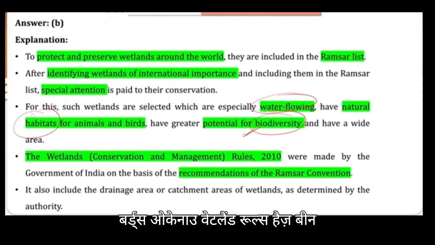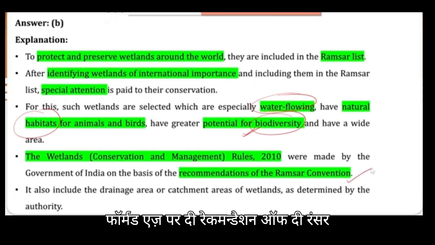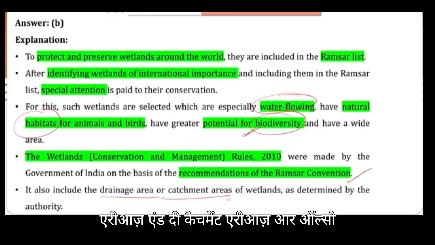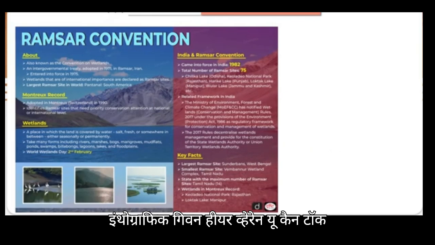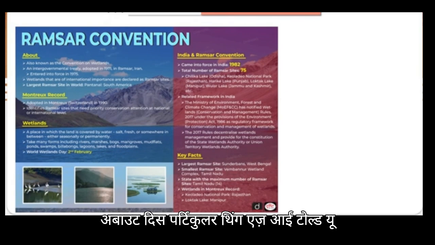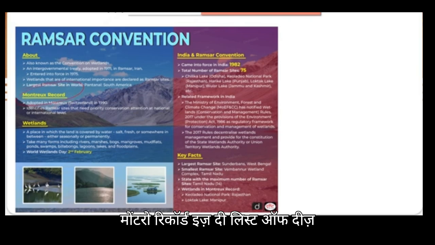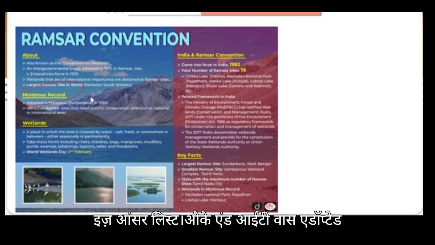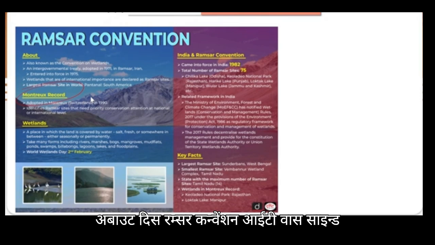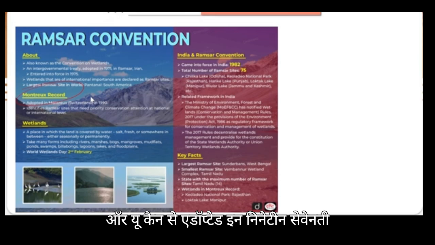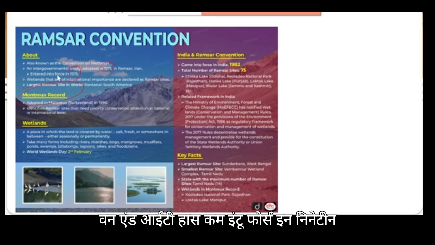Okay, now the wetlands rules have been formed as per the recommendation of the Ramsar Convention. As I told you, these drainage areas and the catchment areas are also included. Here you can see there is this infographic given wherein you can see this particular thing. As I told you, the Montreux Record is the list of these protected Ramsar sites. So you can say this is the Ramsar list. Okay, and it was adopted in 1990.